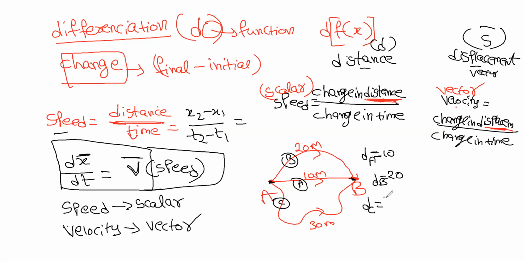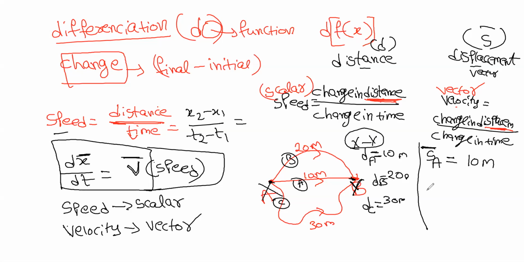Now what is the distance traveled by the person when he takes path C? 30 meters. In all of these cases, he is going from X to Y, right? Yes, sir. Now tell me the displacement. What is the displacement of the person when he takes A? Displacement is the shortest distance. That's it. Okay, fine. 10.